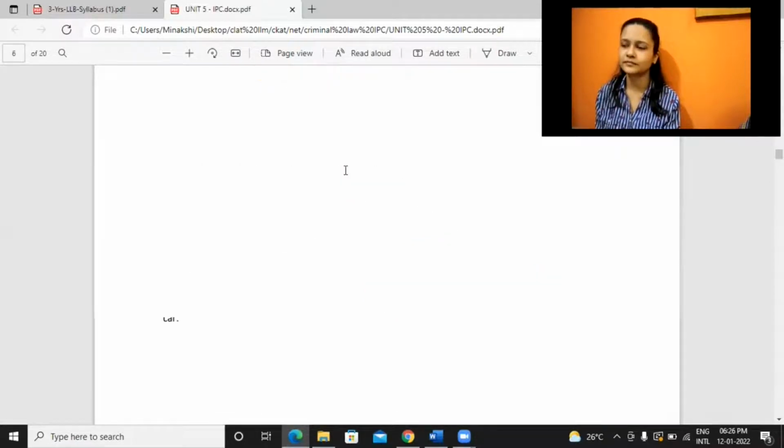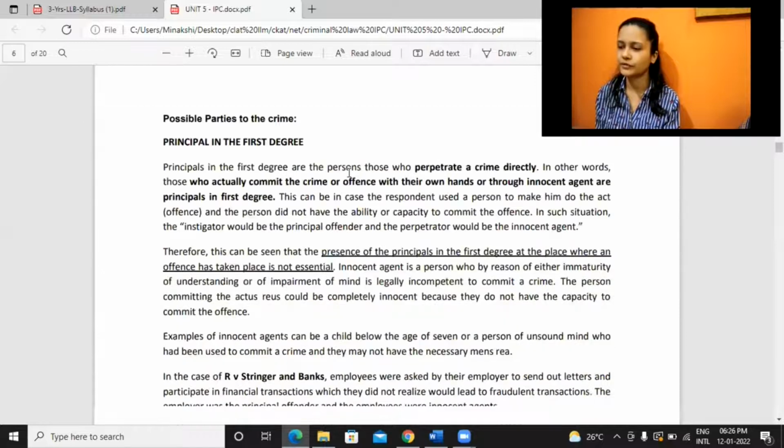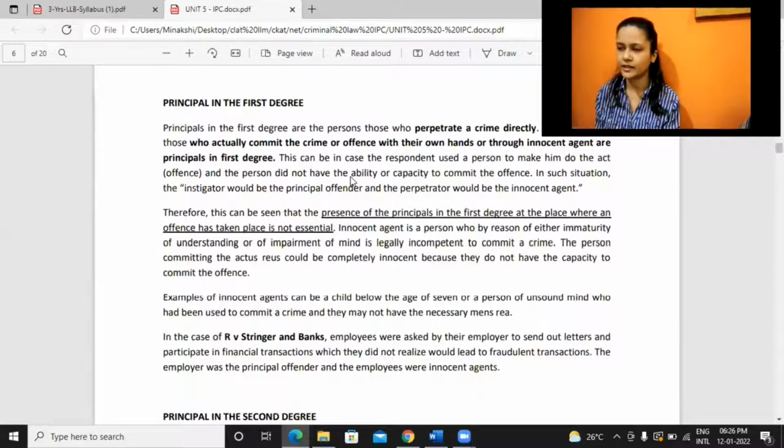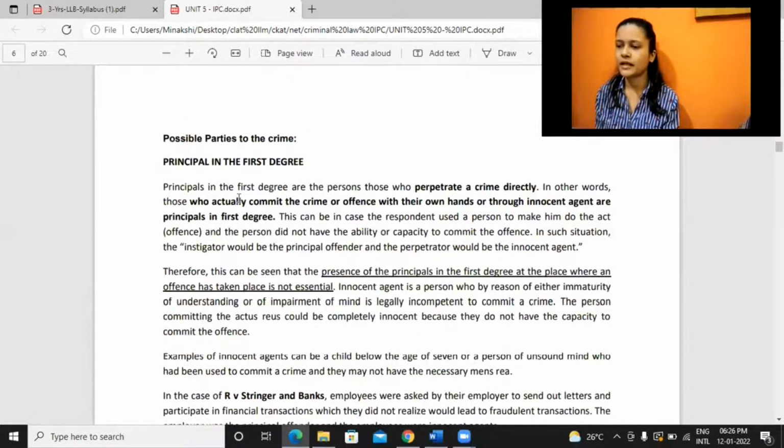Now if we look at the provisions here, these are just two examples and this is the explanation for it. Principals in first degree are those who perpetrate a crime directly. It's their own intention which they want to fulfill. In other words, those who actually commit the crime or offense with their own hands or through an innocent agent.